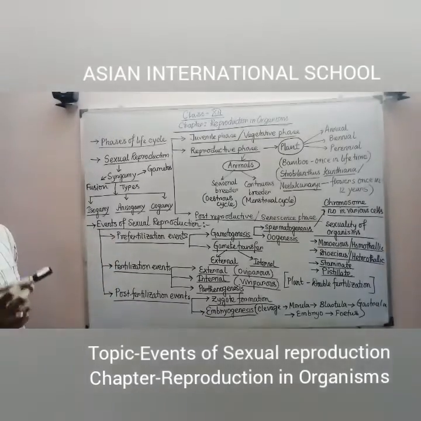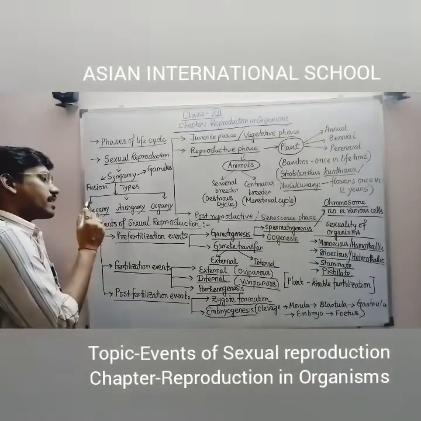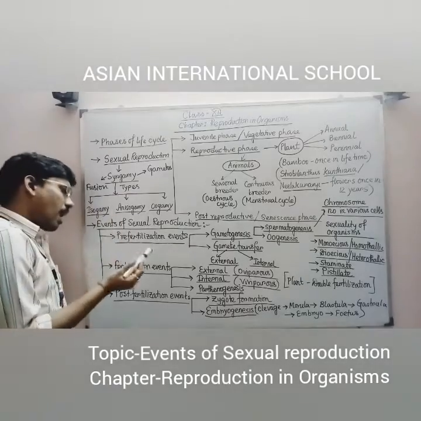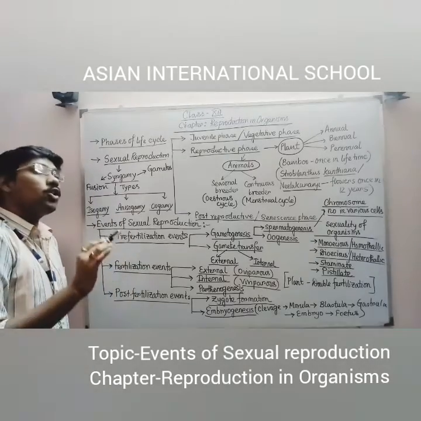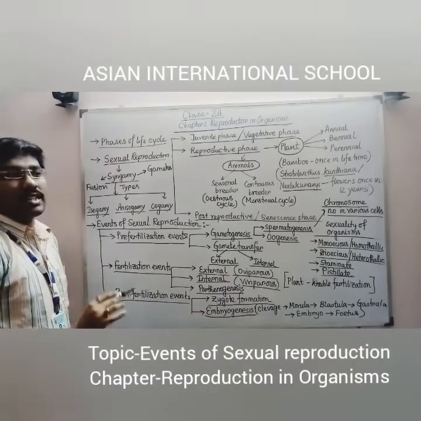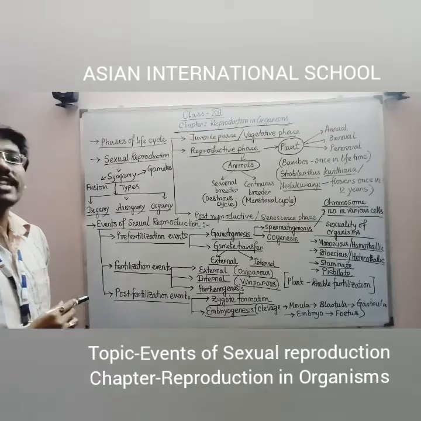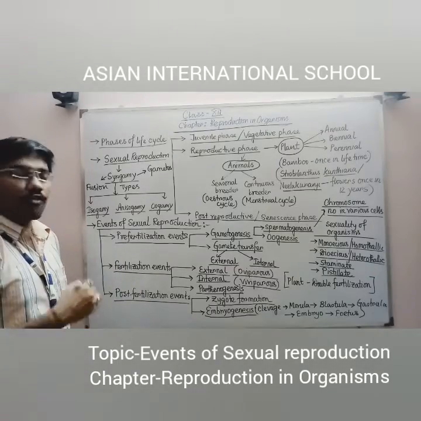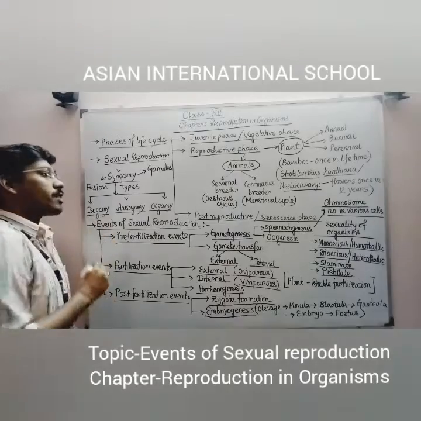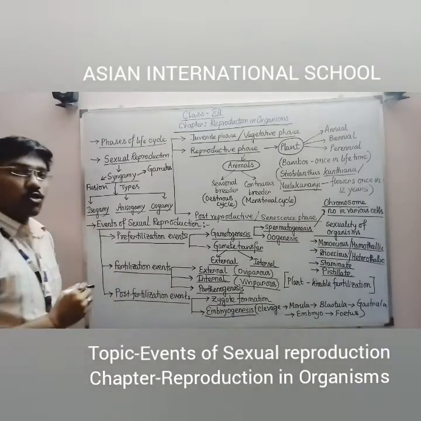What is an isogamete? In animals, plants, any organism, when the gametes are similar looking, with similar structure and similar size, those gametes are known as isogametes. When those isogametes fuse with each other, fertilizing each other, that mode of sexual reproduction is known as isogamy.